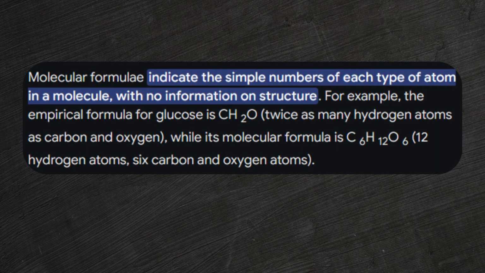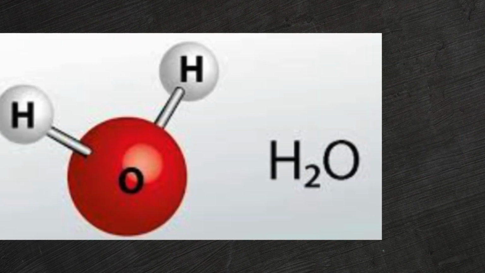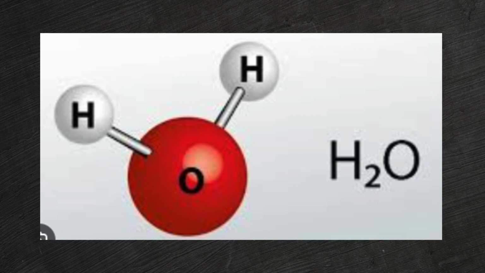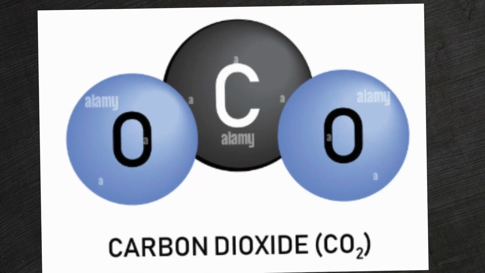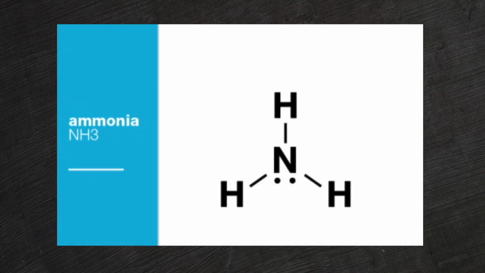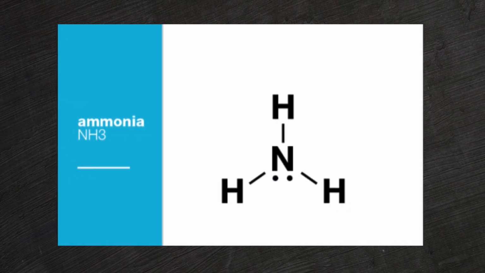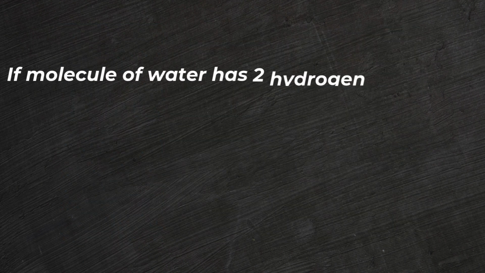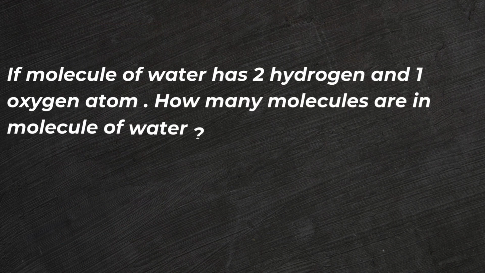Now let's look at molecular formulas, which tell us the number and type of atoms in a molecule. Water equals H2O, 2 hydrogen plus 1 oxygen. Carbon dioxide equals CO2, 1 carbon plus 2 oxygen. Ammonia equals NH3, 1 nitrogen plus 3 hydrogen.